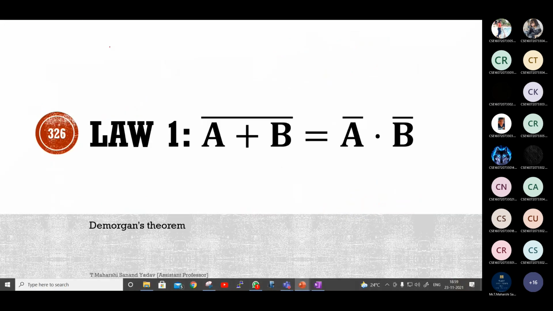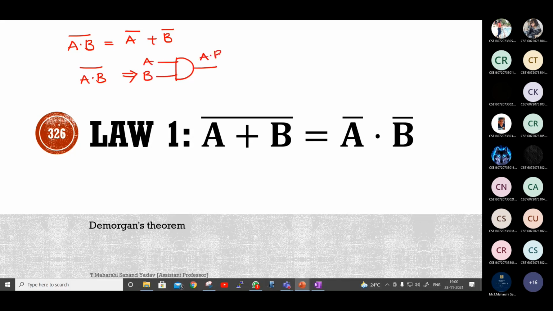Next, what is the next law? A dot B whole bar can be written as A bar plus B bar. So how to draw A dot B whole bar? One AND gate and one NOT gate. A and B are the inputs, so this is AND. Pass it through NOT gate, so that you will get A dot B whole bar.